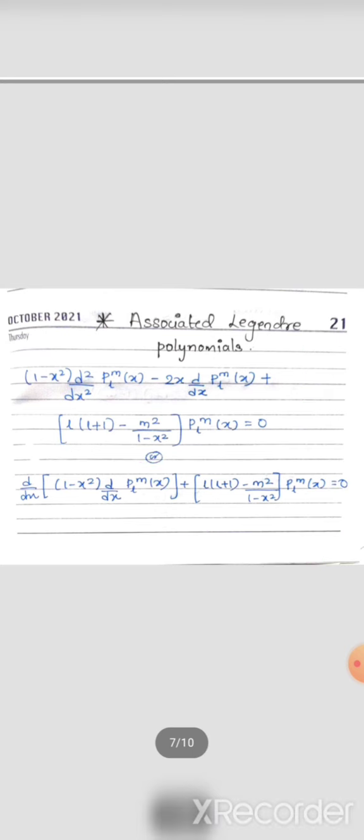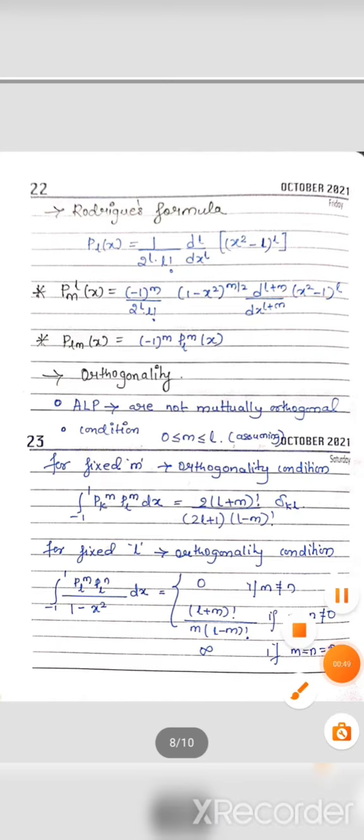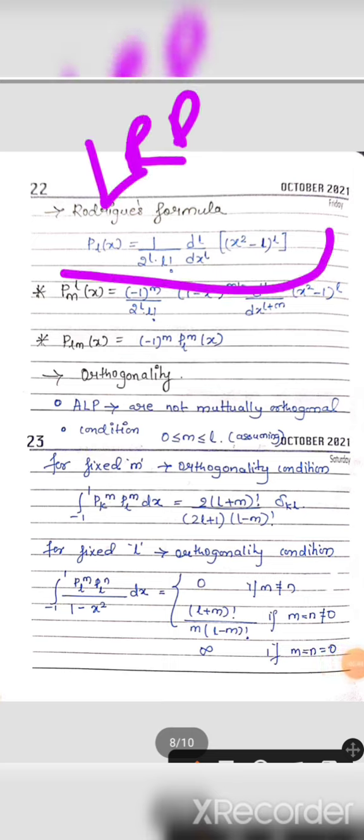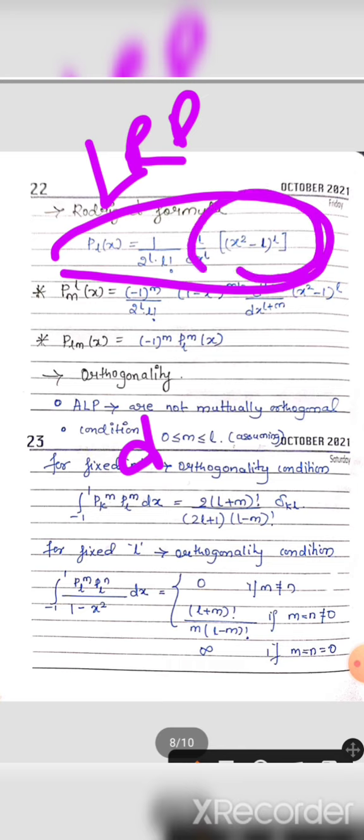Okay, next, coming back to the Rodrigues formula for the Legendre polynomial, this is Pl of x equal to 1 by (2 to the power of l, l factorial), d to the power of l by dx to the power of l, of (x squared minus 1) the whole bracket to the power of l.